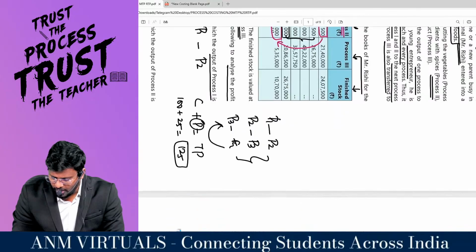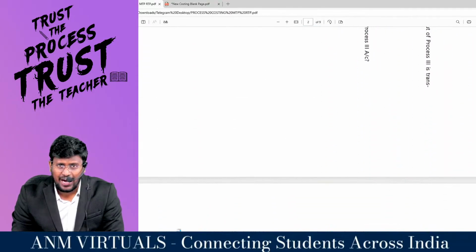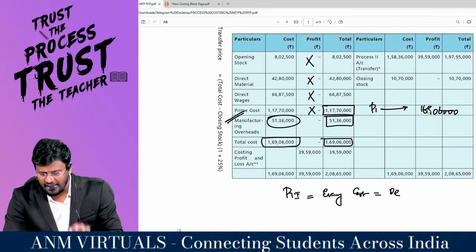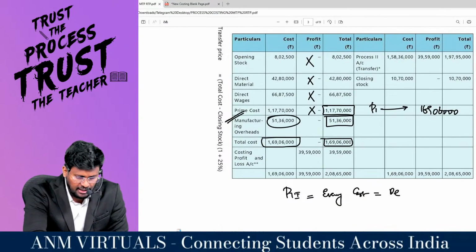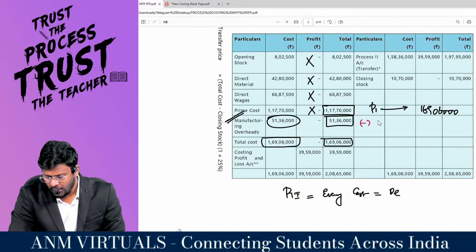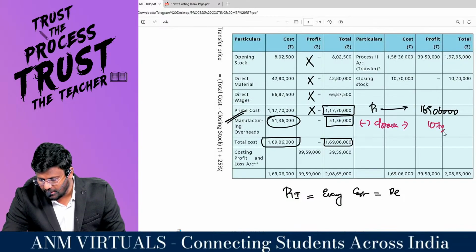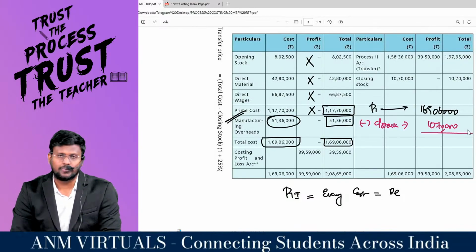So I am continuing. Out of this many goods available with process number 1, which is 1 crore 69 lakh 6,000, less closing stock of that particular process, 10 lakh 70,000.